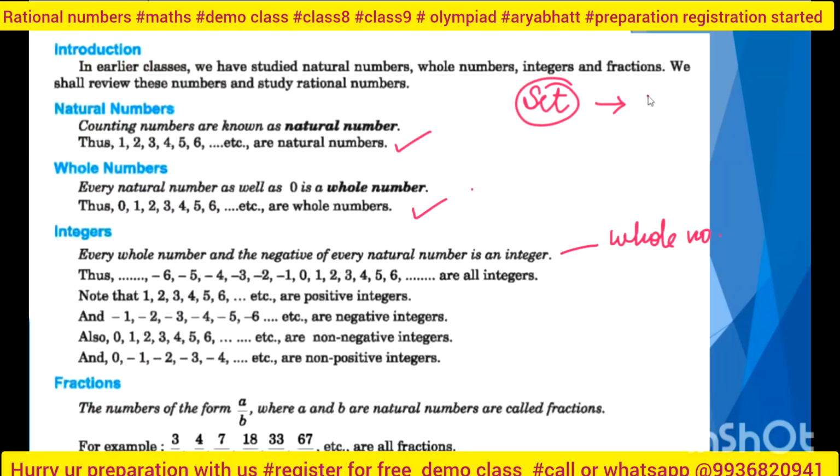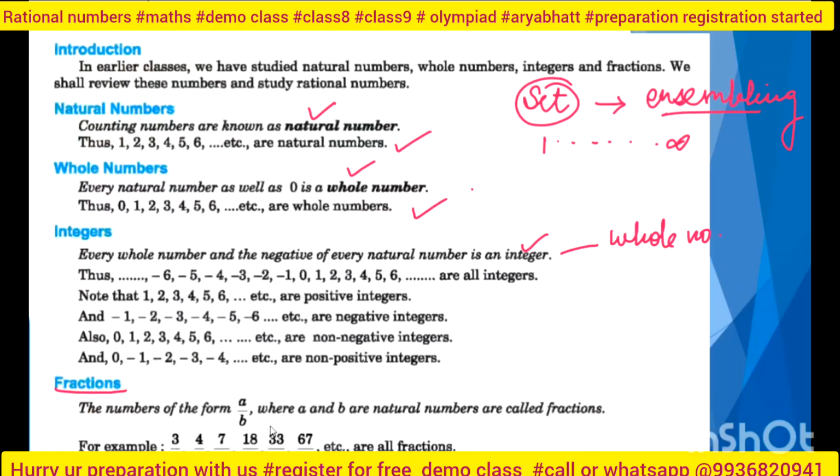Set is nothing but a collection, an ensembling of the same kind of materials. Suppose I say animals, then I will include all kinds of animals. But if I make a set of carnivorous animals, then you put only the carnivorous animals in the set. If you put all the natural numbers, you start from 1, 2, 3 to infinity. But if I collect natural numbers, whole numbers and integers, then integers are the big collection, because it collects the negative side and the positive side also.